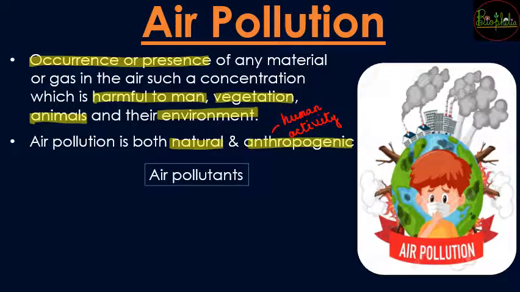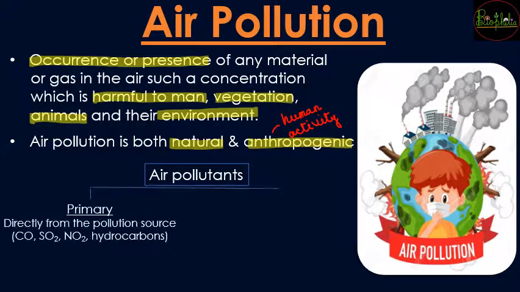So air pollutants are going to be the primary pollutants which are going to come directly from the pollution source. So these primary pollutants के नाम क्या क्या है? It is going to be carbon monoxide, sulfur dioxide, nitrogen oxide and hydrocarbons. So these are the four air pollutants which are going to come under the classification of primary air pollutants.